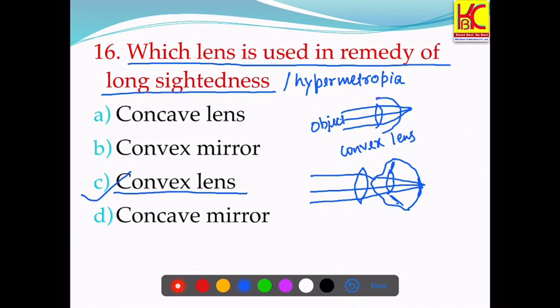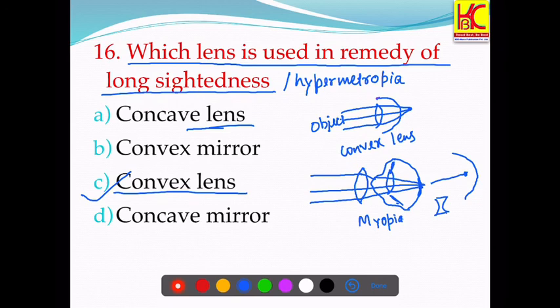There are 3 more refractive errors. They are short-sightedness, that is myopia, in which the person is able to see the nearby objects clearly, but he or she is not able to see the far away objects. So to correct that, we use concave lens. Okay, and in this case, what happens in myopia? The image is formed before this retina. Here the image will be formed, and this is corrected by using a concave lens. This is the concave lens.